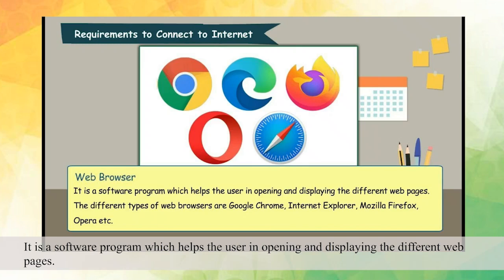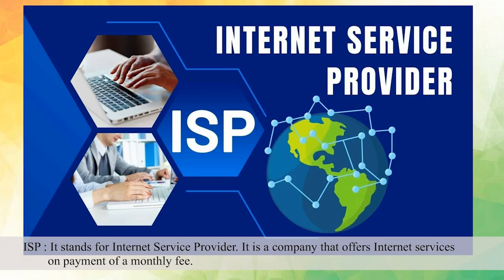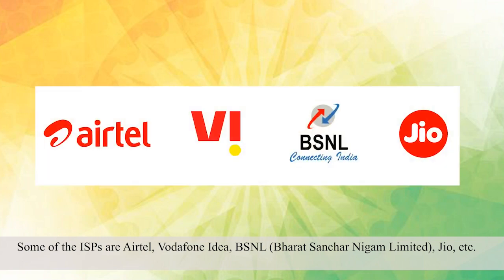Web browser. It is a software program which helps the user in opening and displaying the different web pages. The different types of web browsers are Google Chrome, Internet Explorer, Mozilla Firefox, Opera, etc. ISP. It stands for Internet Service Provider. It is a company that offers Internet services on payment of a monthly fee. Some of the ISPs are Airtel, Vodafone Idea, BSNL, Bharat Sanchar Nigam Limited, Jio, etc.